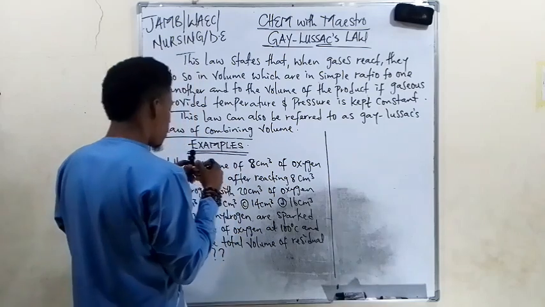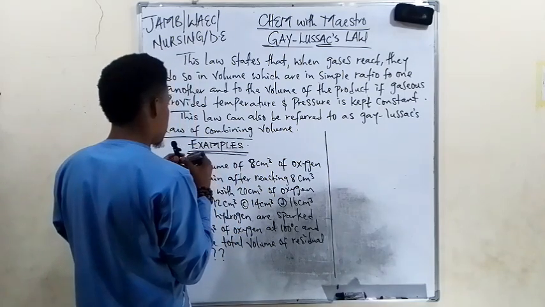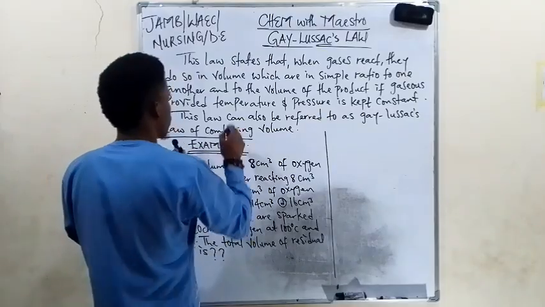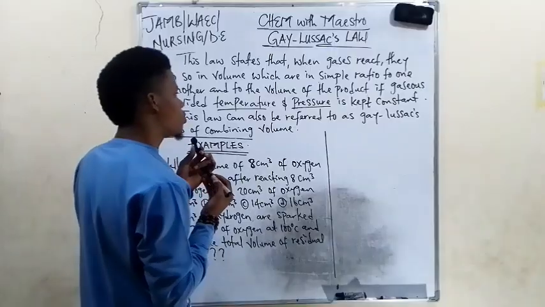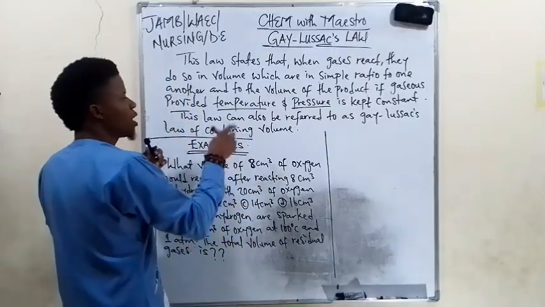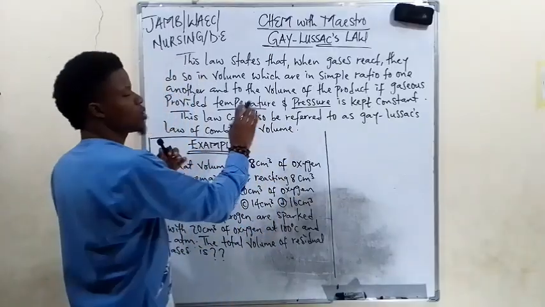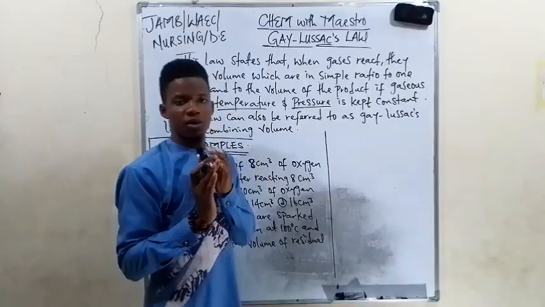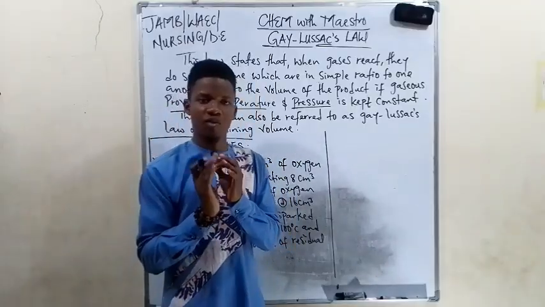It simply means that for Gay-Lussac law, temperature and pressure are constant. So temperature and pressure are not playing any effect. Gay-Lussac law is all about comparing volumes. That is Gay-Lussac law.